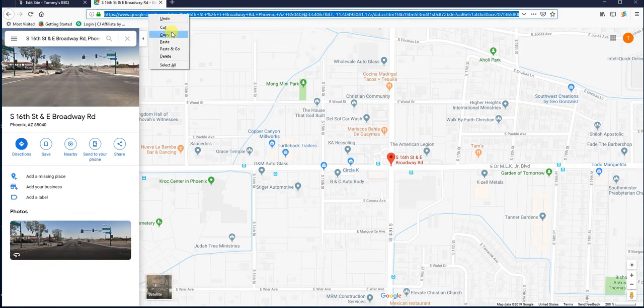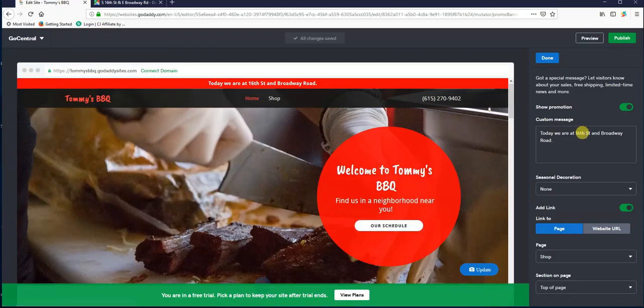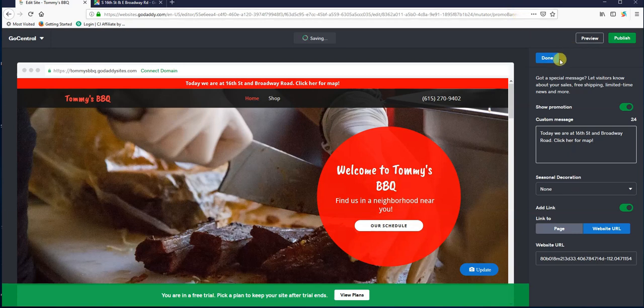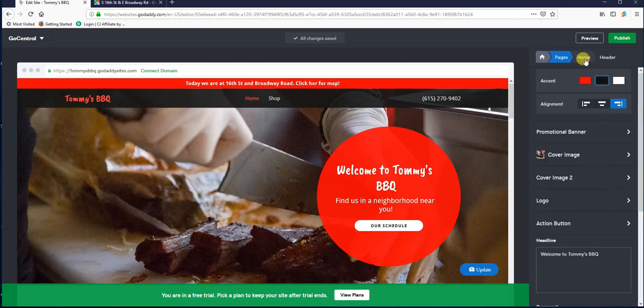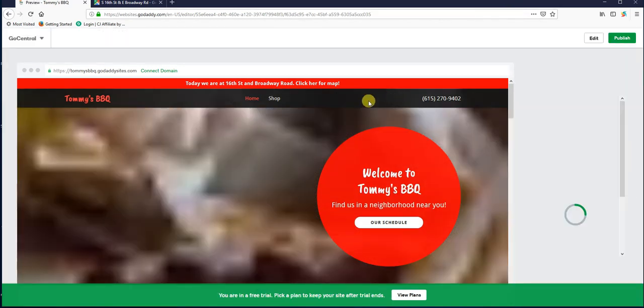And it's going to give us this crazy long link. If I highlight this, copy, and then go to this website URL, I can put in a custom URL right there. So if I paste that in there, and then right here do "click here for map," done.